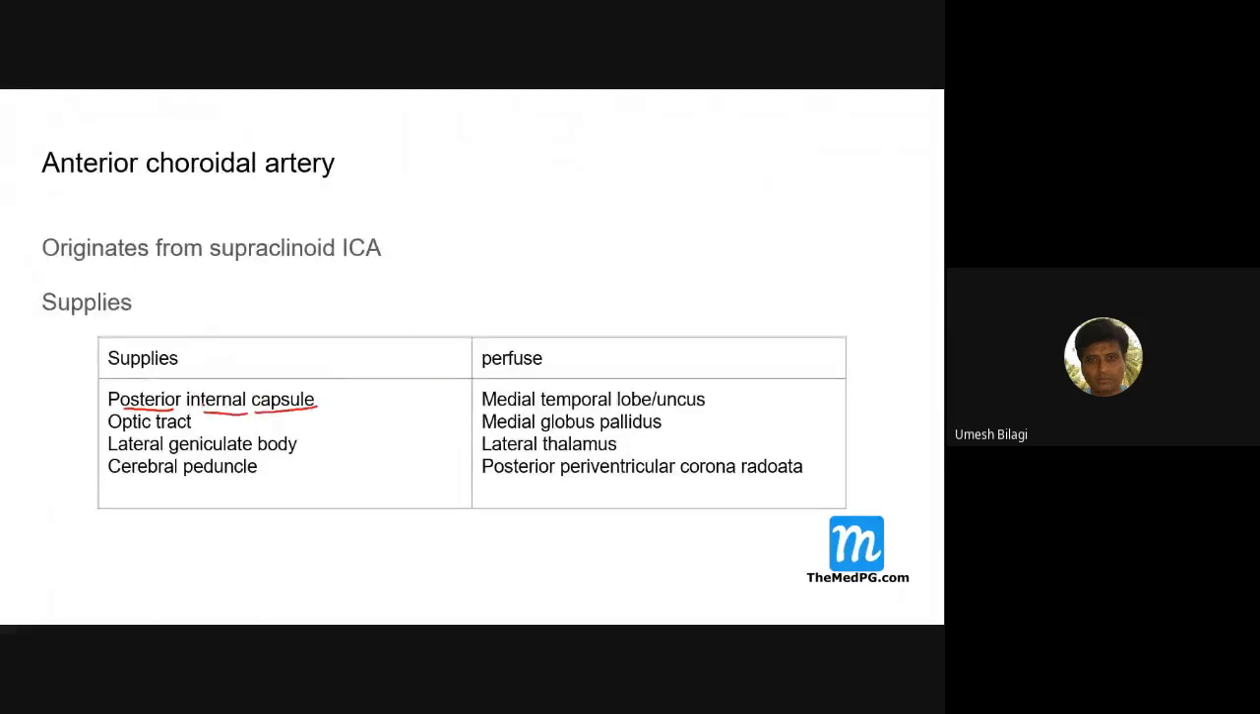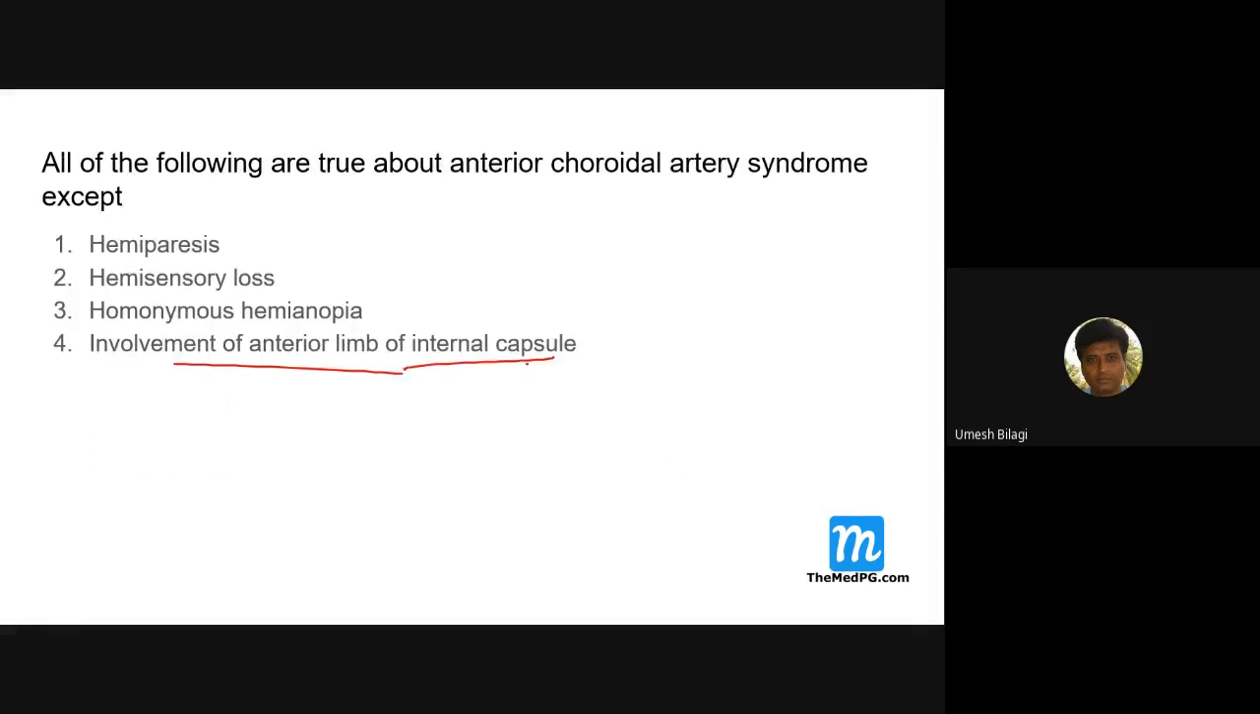It supplies the posterior limb of the internal capsule, optic tract, lateral geniculate body, and cerebral peduncles. And of course, these things also are perfused: thalamus, medial globus pallidus, caudate. Basal ganglia, sorry, and temporal lobe, all this. But you should remember this. The answer lies here. Involvement of the anterior limb is not correct. And one thing now, patients with lesions of the anterior choroidal artery will have hemisensory loss.